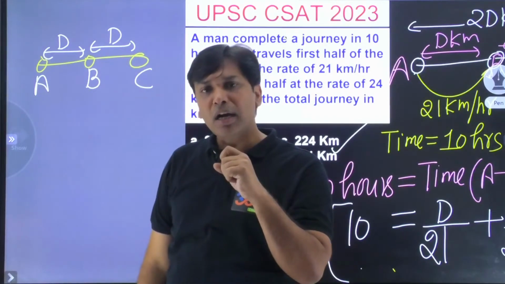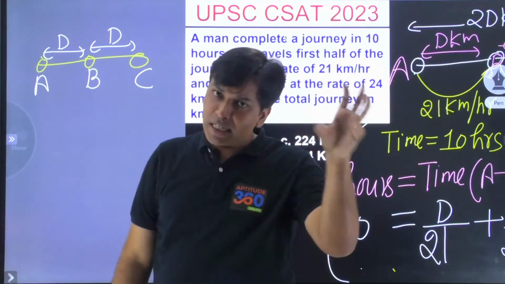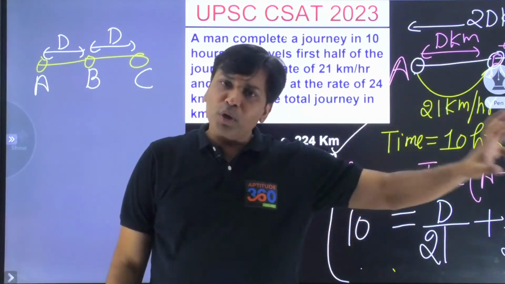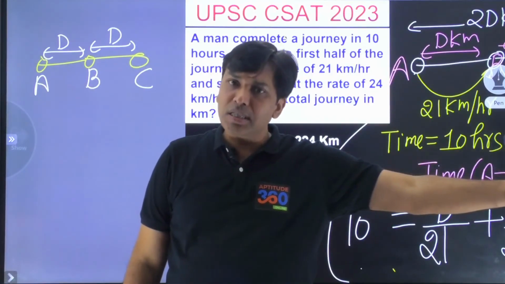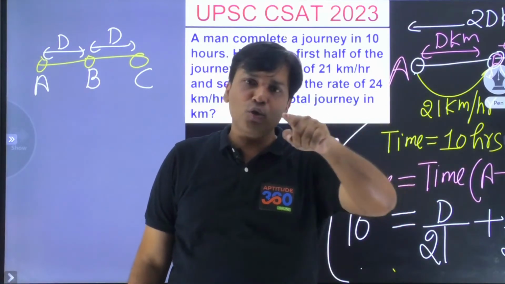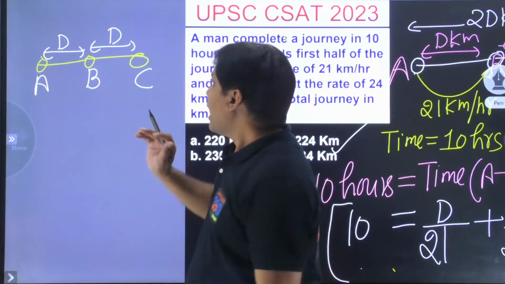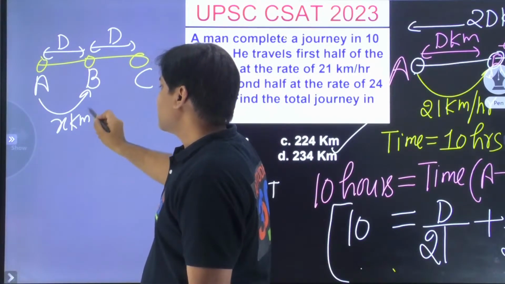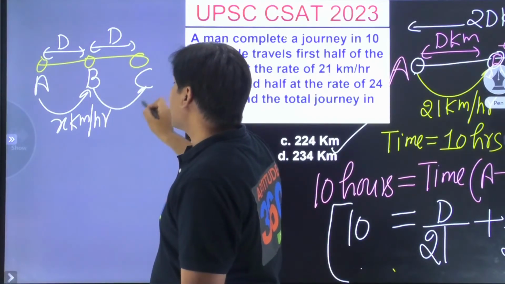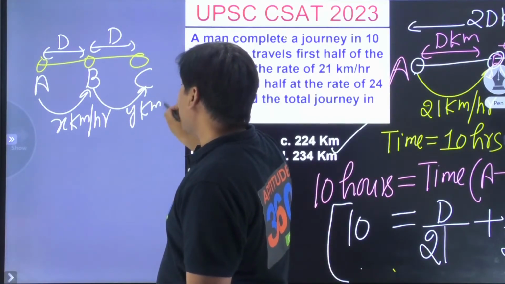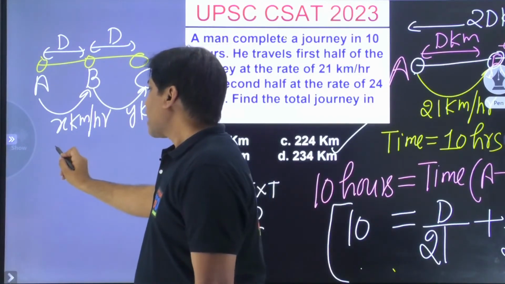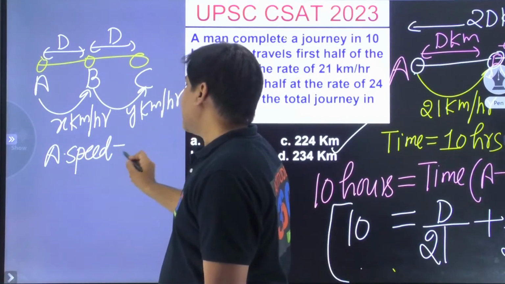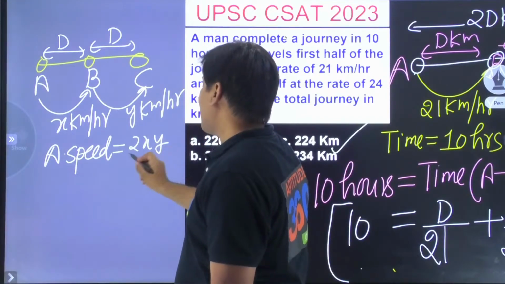How will it apply? The person goes from A to B and comes back from B to A, or the person moves in the forward direction with the same distance. In both situations you can apply the concept of average speed. Suppose this is x kilometers per hour and this is y kilometers per hour. So what would have been the average speed of the entire journey? The average speed of the entire journey would have been 2xy upon x plus y.